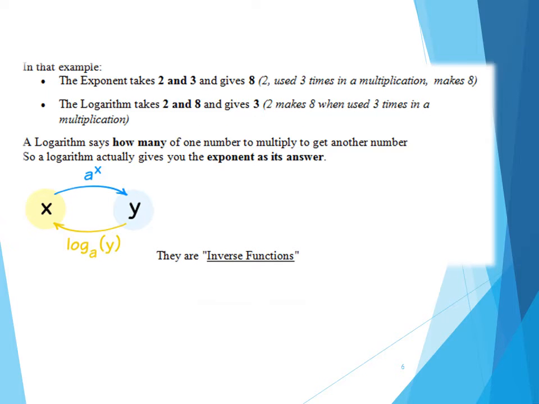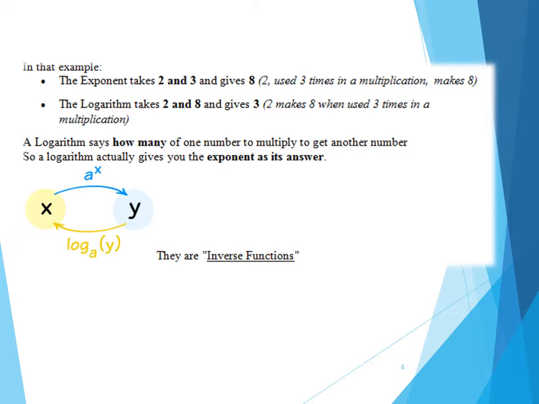So here we can say that in this example the exponent takes 2 and 3 to give us 8 and the logarithm takes 2 and 8 to give us 3. So a logarithm basically tells us how many times one number is to be multiplied to get another number. I repeat, how many times a number is to be multiplied in order to get another number. So basically logarithm is the exponent as its own answer.